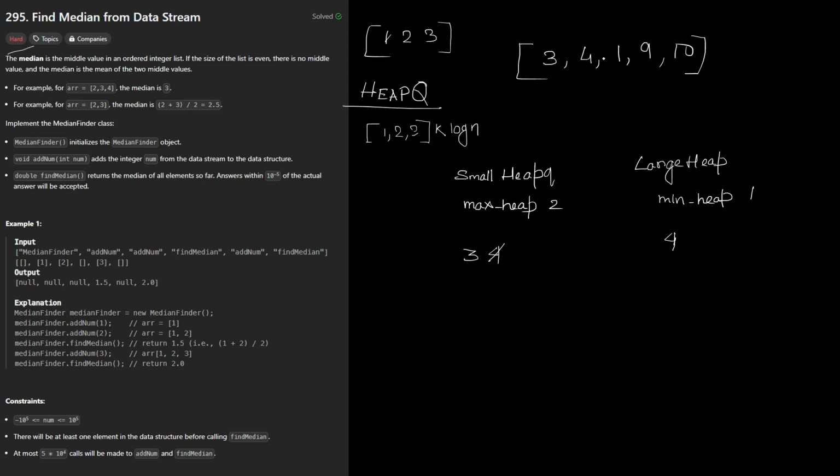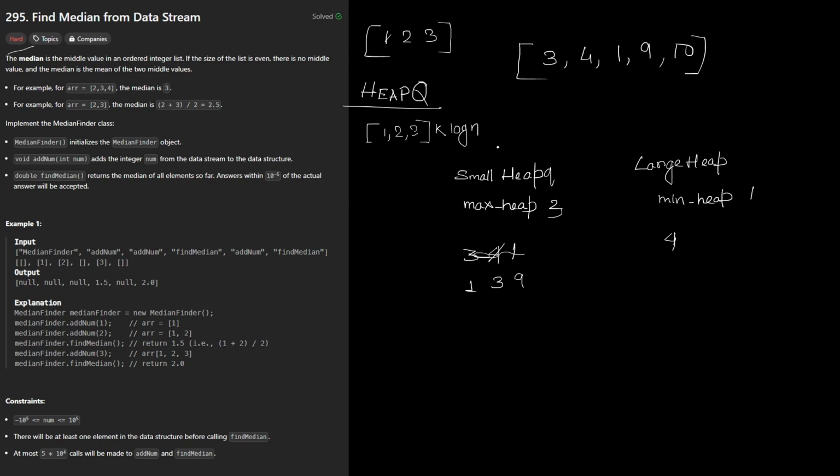Then again we get 1, so we add 1, and it is going to get automatically sorted, so it would be 1, 3, and it is 4 right now. Then we get 9. Once we get 9, the size is 3 here and 1 there, so it is not in balance, so we are going to pop out.